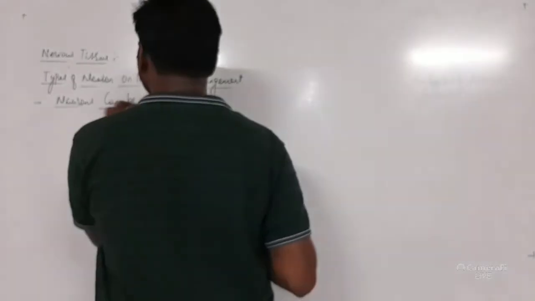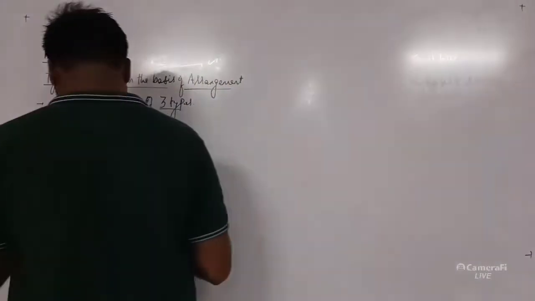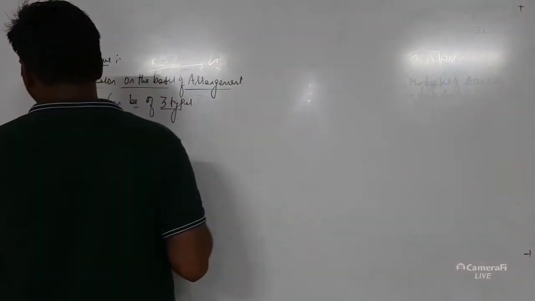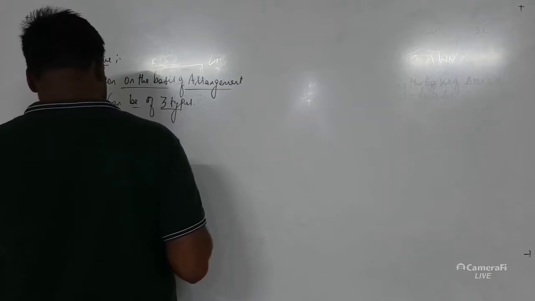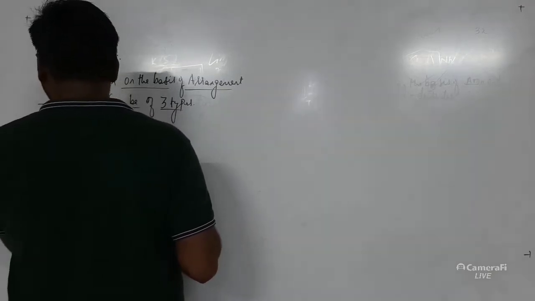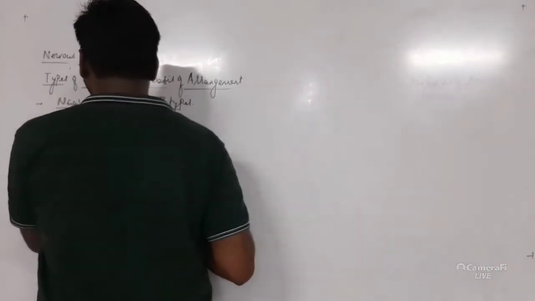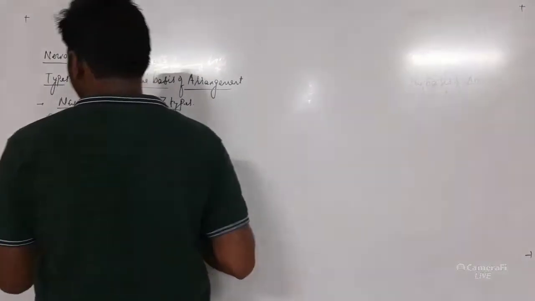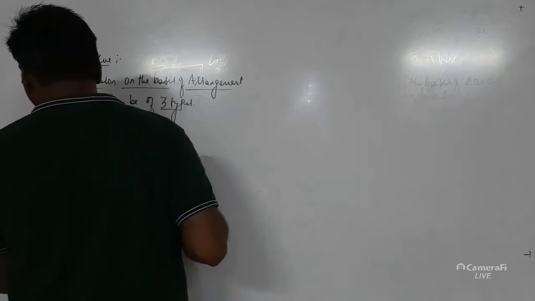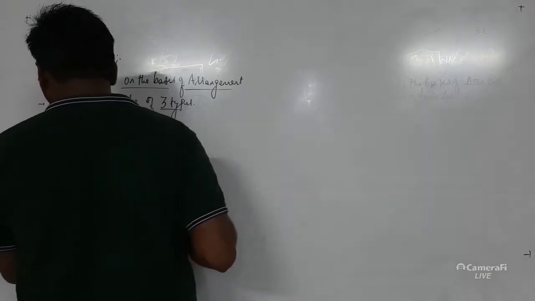Now what are those? First one is the sensory neuron. Second one is the motor neuron.